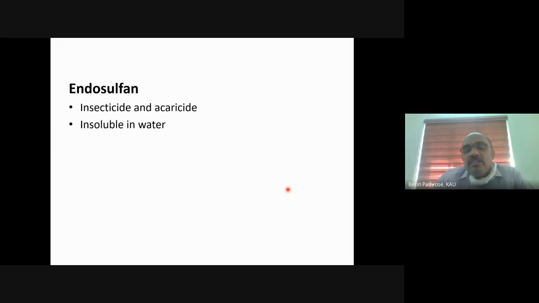At the flowering stage, endosulfan was recommended because endosulfan was less harmful to honeybees, which are the major pollinator in cashew. So that was the rationale behind the recommendation from Kerala Agriculture University.